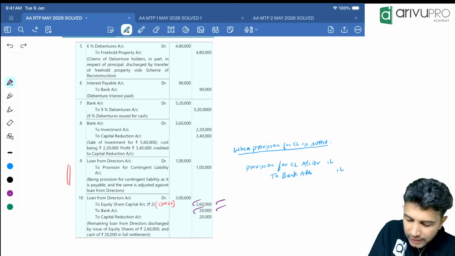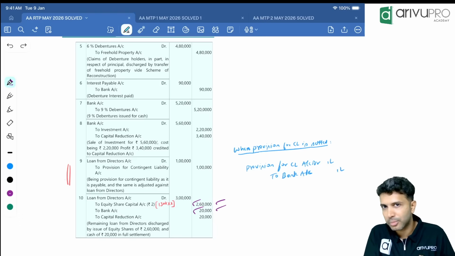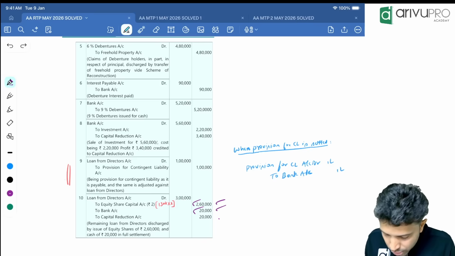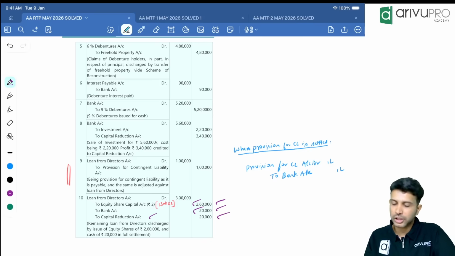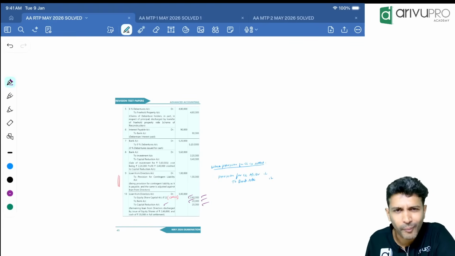But we have to pay 3 lakh. What about the balance 20,000? That is sacrifice. This is an internal reconstruction problem. Don't worry about that. Don't forget that. So the balance 20,000 is the sacrifice portion which goes off to reconstruction account or capital reduction account. That's all that is fitting over here. This is the only new adjustment. Rest everything is the same. Okay.